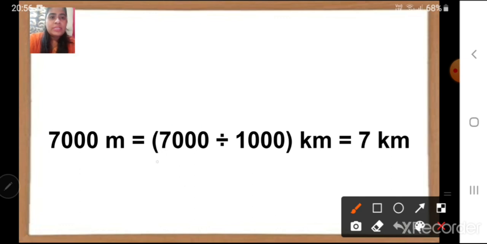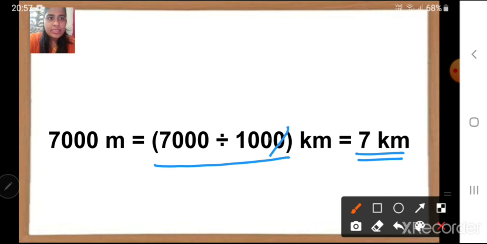Here what we have done, 7000 divided by 1000, we have got 7 kilometers. The division directly also you can do without dividing. Remember the rules and properties that I have taught you. Here you can see in 1000 there are 3 zeros, 7000 also there are 3 zeros. So you can use the cancellation method. You can cancel 10 in each side, correct?